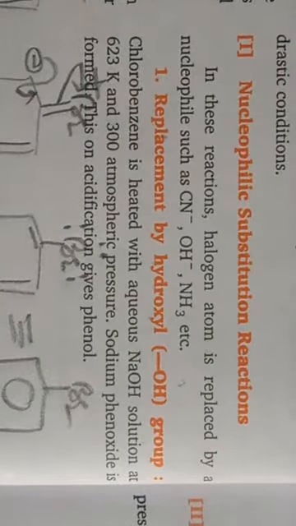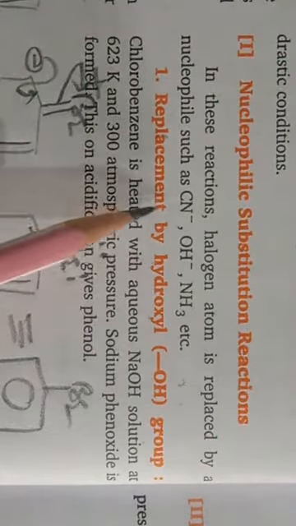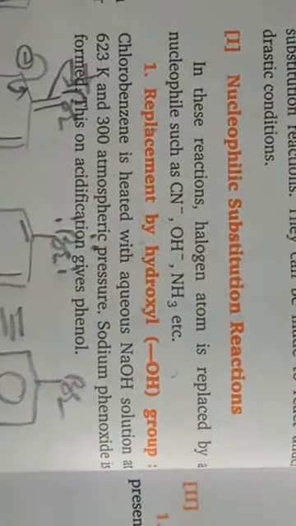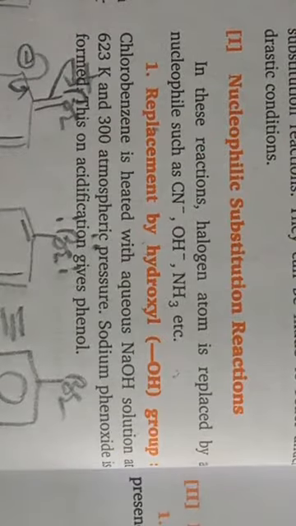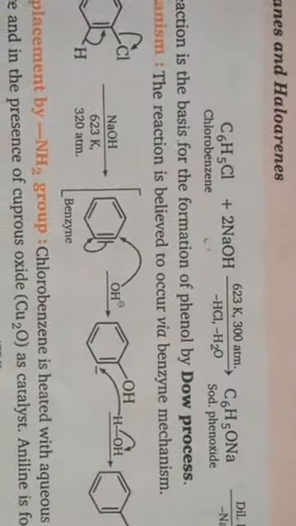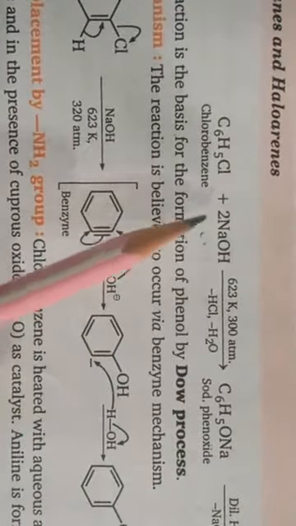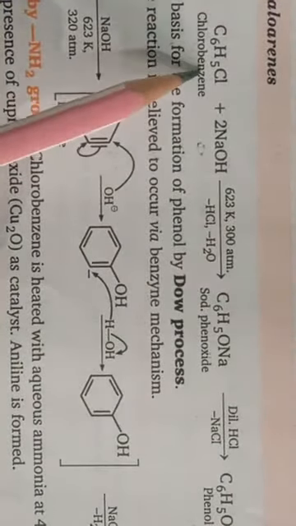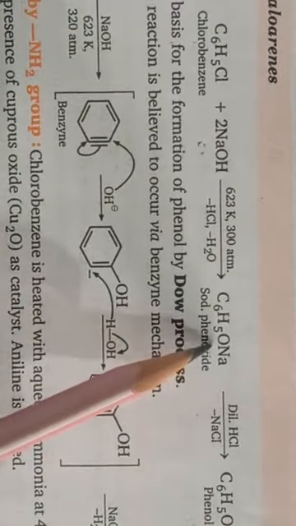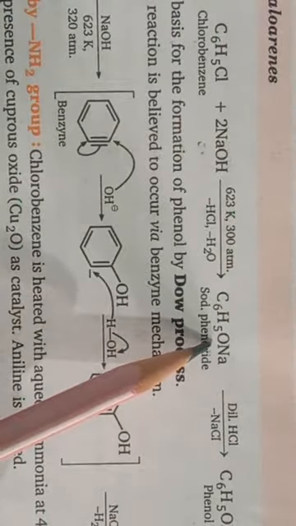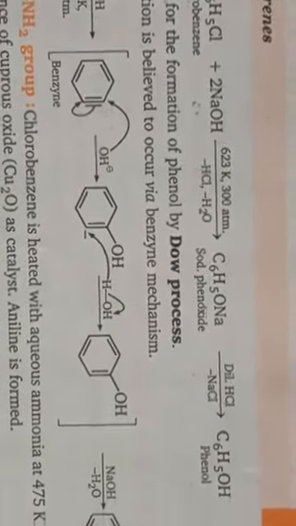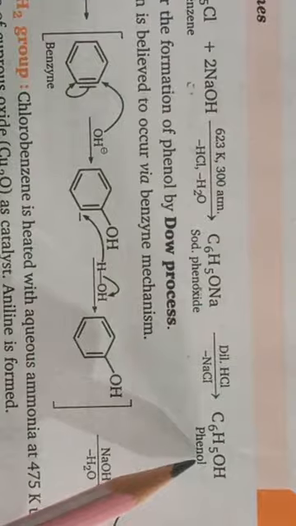So first, nucleophilic substitution reaction is replacement by hydroxyl group. In this reaction, the halogen atom of aryl halide gets displaced by the hydroxy group. For this reaction, as a reagent, we use aqueous sodium hydroxide, and when this aqueous sodium hydroxide reacts with aryl halide, first sodium phenoxide is formed, and when this sodium phenoxide is acidified with the help of dilute acid, it gets converted into phenol.